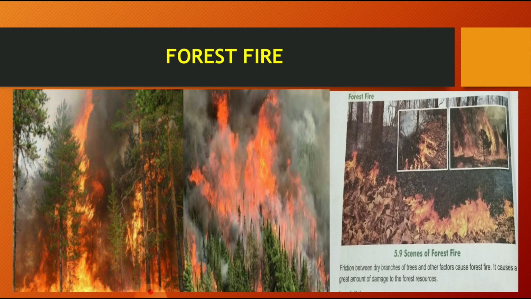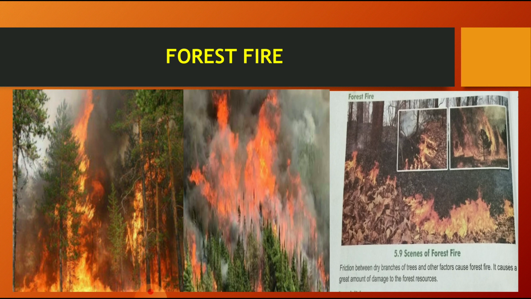Now my dear students, as we all know, repeatedly we are telling it that we have to plant the trees. Deforestation should not be there, afforestation should be there, right? So we have to plant the trees. Deforestation means cutting down the trees and burning the trees, and forest fires are occurring. Why? Because there is friction between dry branches of the trees and other factors cause fire. It causes a great amount of damage to the forest resources.